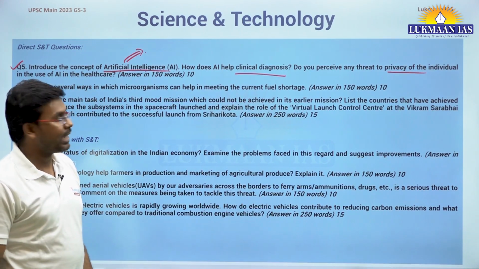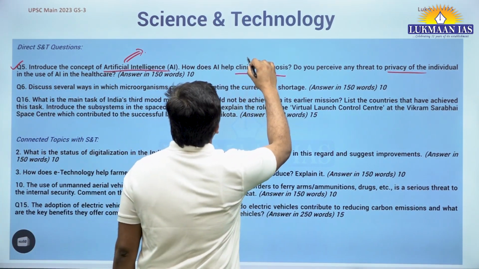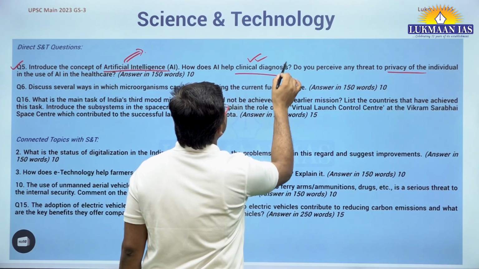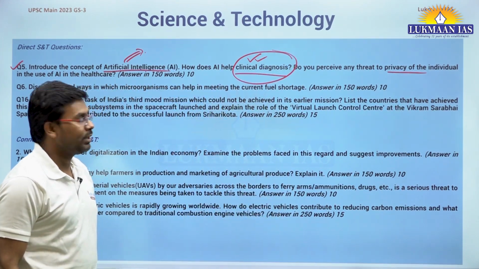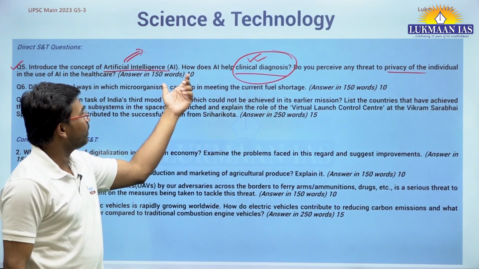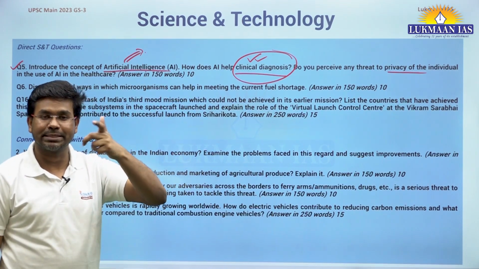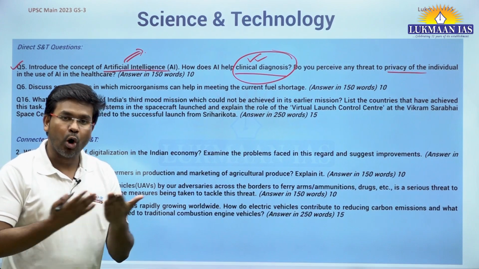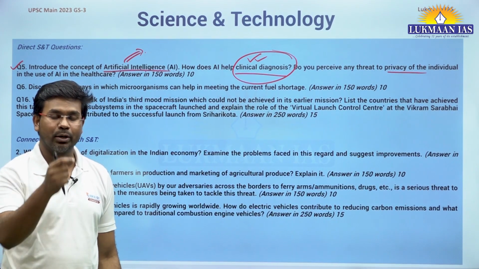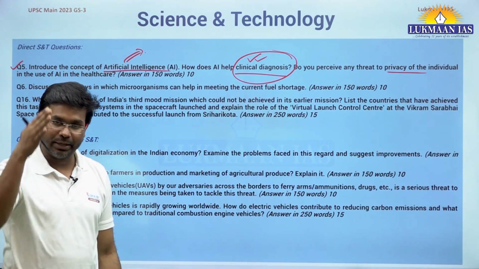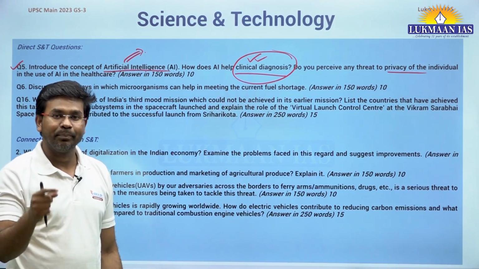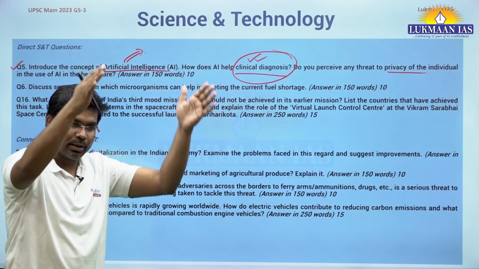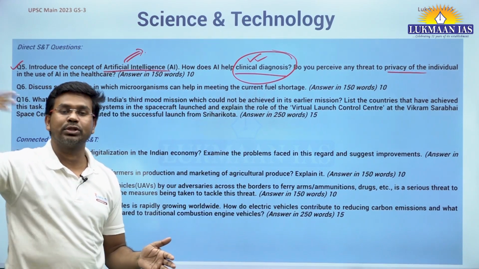In this article, they have asked about how artificial intelligence will help in clinical diagnosis. Why have they asked about it? Because I will give you one simple example. For example, all those people who have TB, or may be having TB, if they go through any kind of X-rays, if an X-ray is done, right? So we can have a large number of X-ray copies of thousands of people.